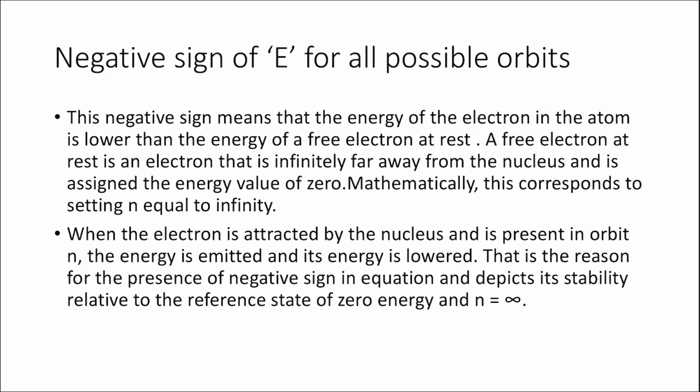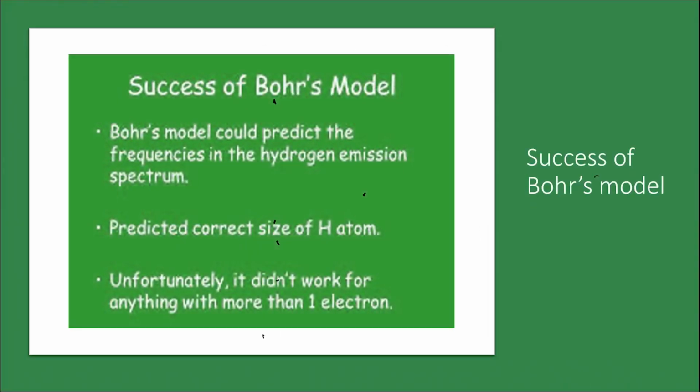Therefore, the negative energy of the electron also depicts a greater stability of the electron with reference to state 0, which corresponds to n equal to infinity. Here we complete all the postulates of Bohr's model of an atom, and now let us understand what is the success of Bohr's model.